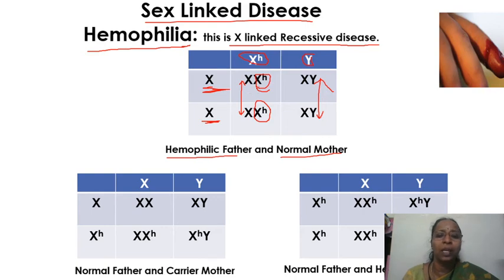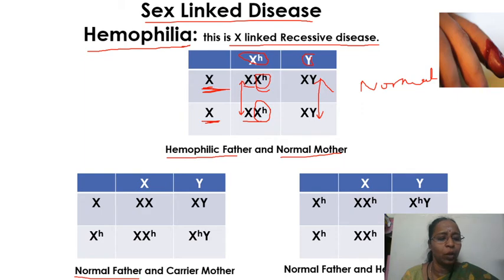So they are going to be carriers for the disease, and there is a chance of them passing on this X-linked hemophilic disease to their offspring. But she is going to be normal because the mother gives the normal X chromosome to her. So all are going to be normal in this case, provided the daughters are carriers. Sons will be normal.